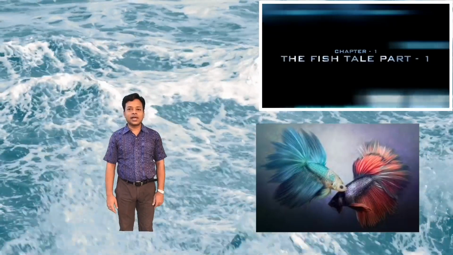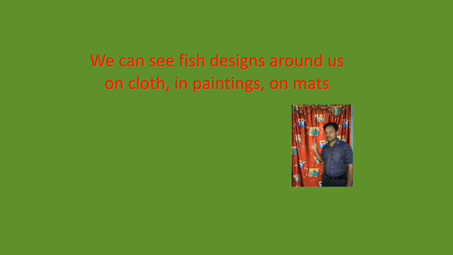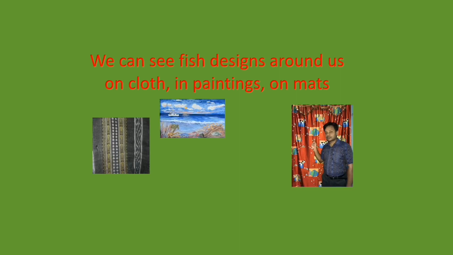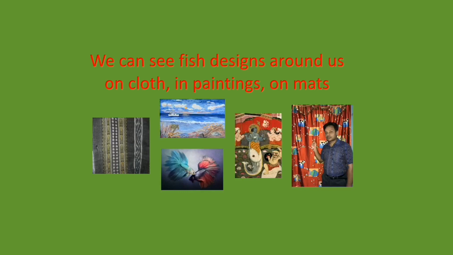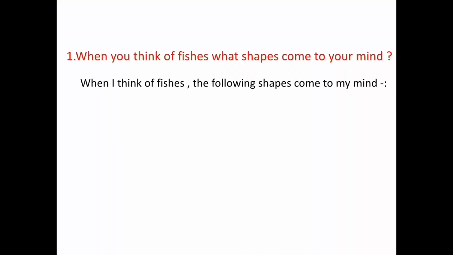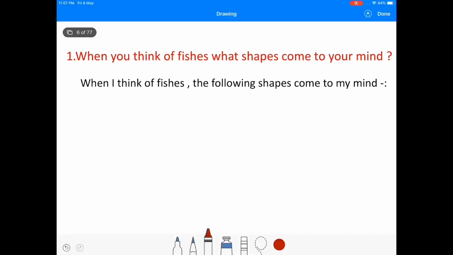Let us observe these pictures. Is there any similarity between these pictures? Yes, we can see creatures like fish. We can see fish designs around us, on cloth, in paintings, on mats. When you think of fishes, what shapes come to your mind? When I think of fishes, the following shapes come to my mind.